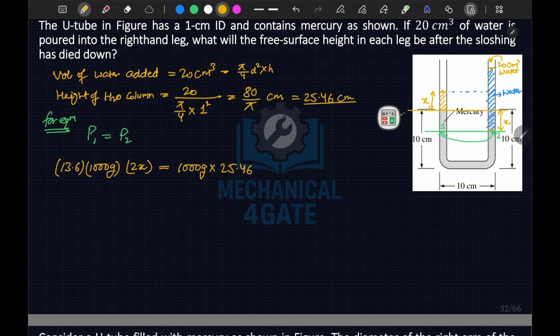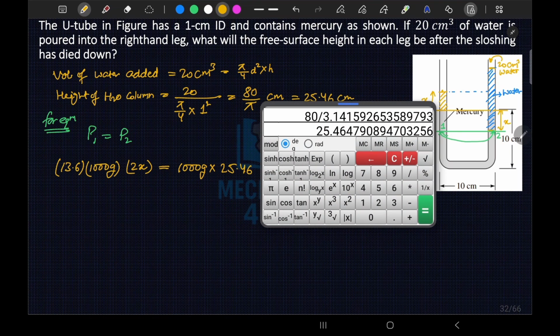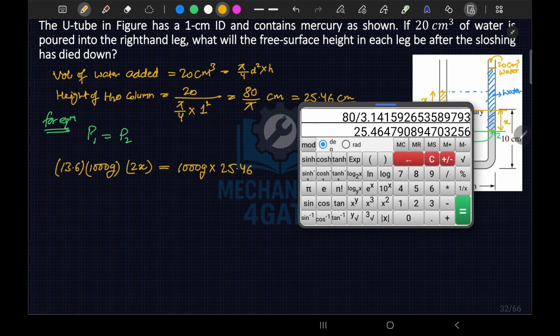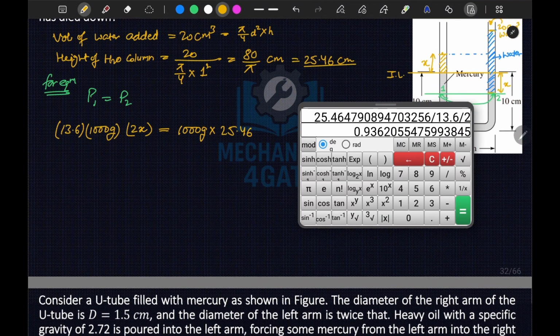So 25.46 divided by 13.6 divided by 2. I hope I have done everything correct here, x is equal to 0.936 centimeter, or 0.94 centimeter.